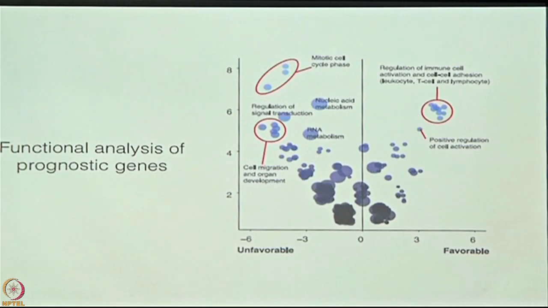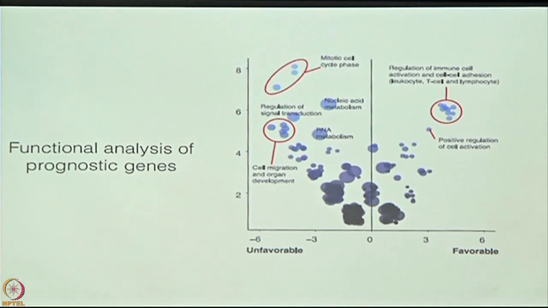Take a look at this chart. These are the unfavorable indicators. These are the favorable indicators. In the unfavorable indicators, the most impressive one was the mitotic cell or the cell cycle phase, which we know also for a fact. We've seen that as well, even before these tools were available, that tumors which are rapidly dividing, they will be an unfavorable indicator. So that much was proved. On the favorable side, it was mainly the regulation of immune cell activation.